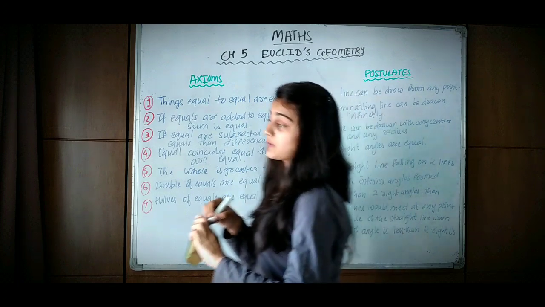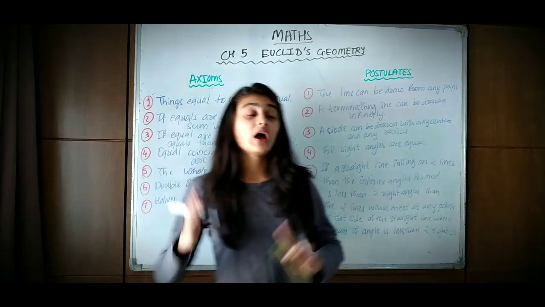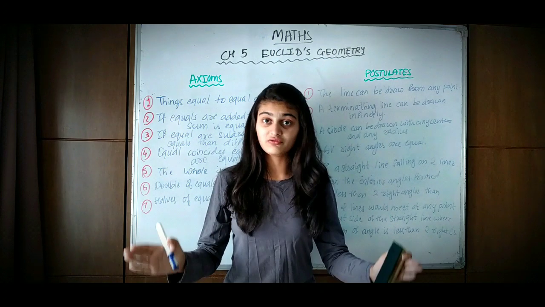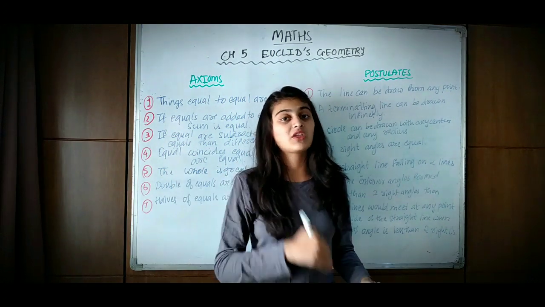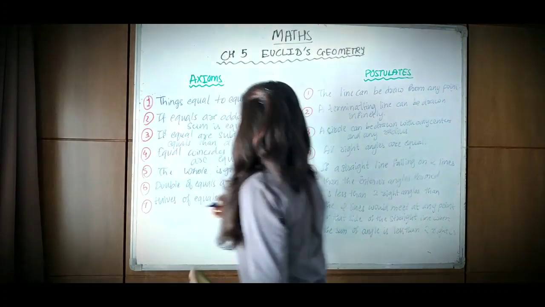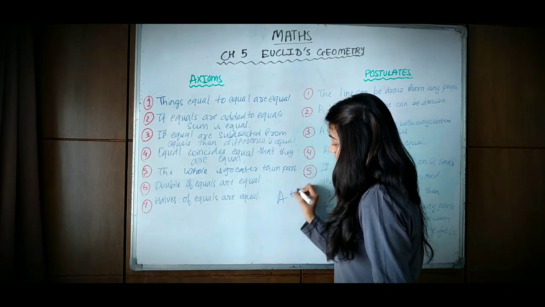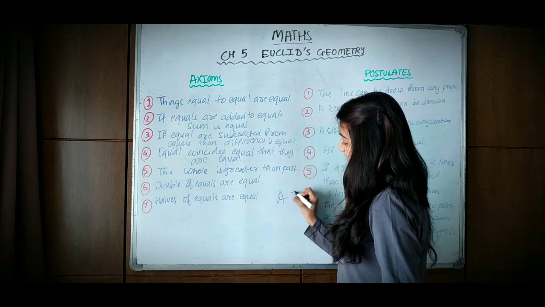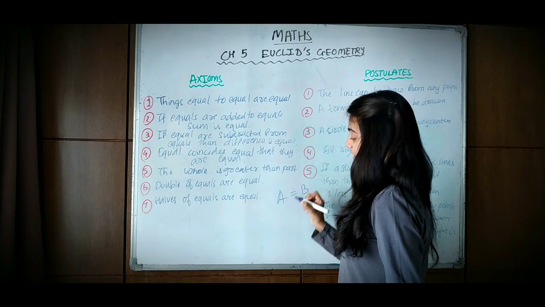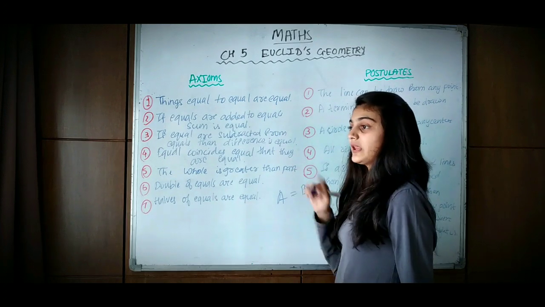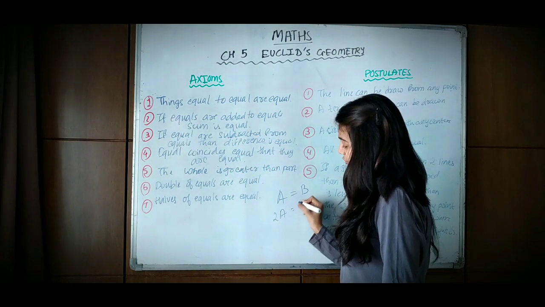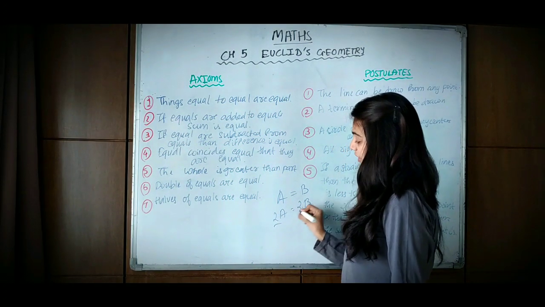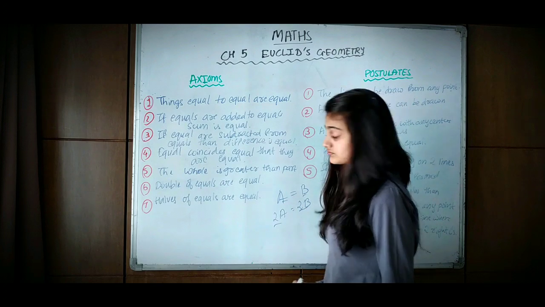The sixth axiom is, doubles of the same things are equal. The seventh axiom is, halves of the same thing are equal. We can prove it: A is equal to B. By multiplying 2 on both sides, we get 2A is equal to 2B. So doubles of the same things are equal.